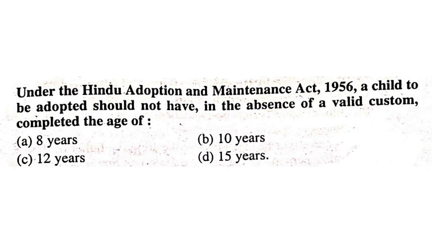Under the Hindu Adoption and Maintenance Act 1956, a child to be adopted should not have, in the absence of a valid custom, completed the age of 8 years, 10 years, 12 years, or 15 years.